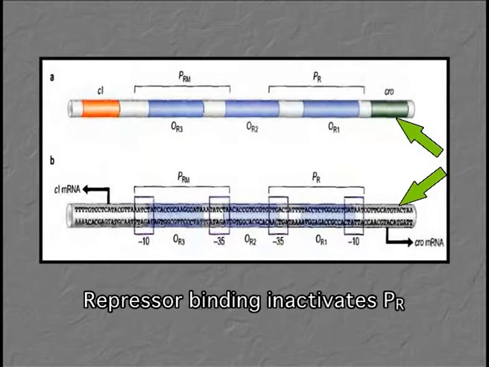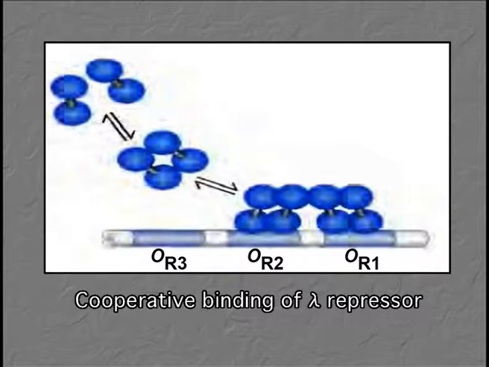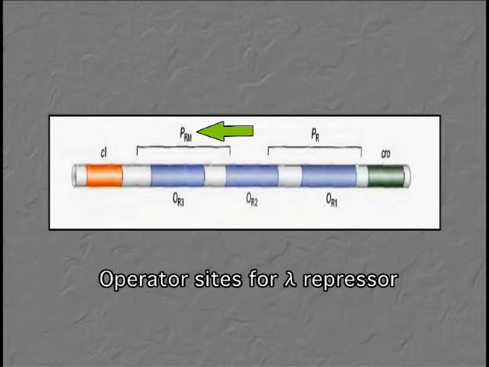And in the other way, when this repressor protein is bound onto the OR2 region, it positively regulates the synthesis of its own gene, that is C1, from another promoter called PRM, as I discussed just now, for repressor maintenance, because PRM has an overlap with the OR2 sequence. So we can see here that lambda repressor, in one way, is acting as a repressor for the synthesis of the CRO gene. On the other hand, it is acting as an activator for its own synthesis from the PRM promoter.